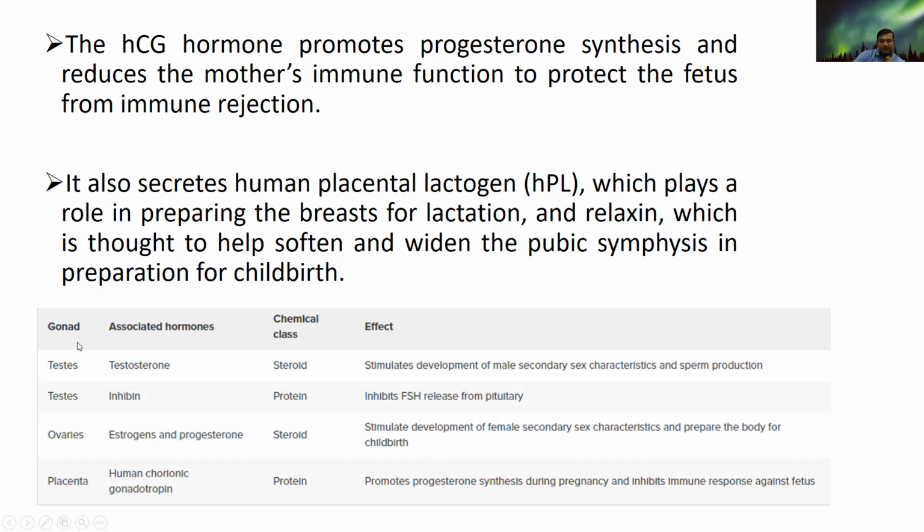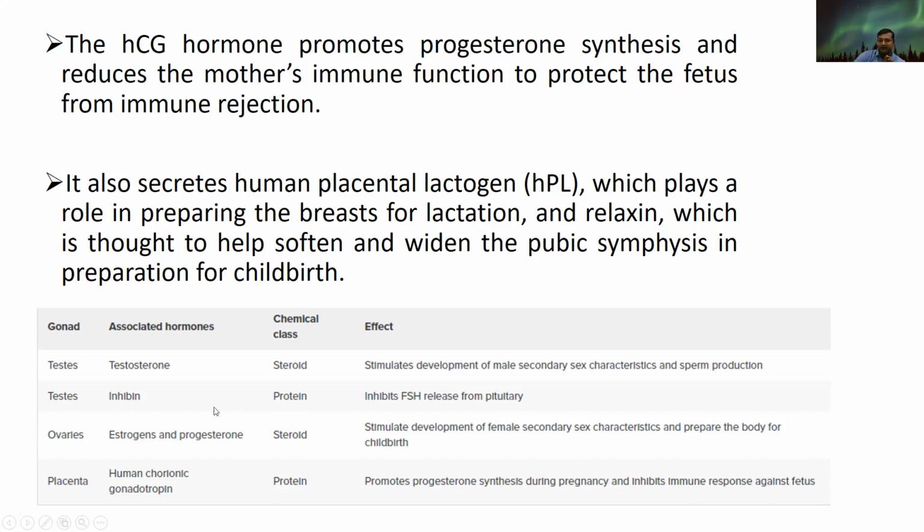So regarding the gonads, they have so many hormones associated with them, and this is a table which shows which type of hormone they are and what the effects are. So regarding the testis, there are two basic hormones, testosterone and inhibin. Testosterone is steroidal in nature and inhibin is protein in nature.